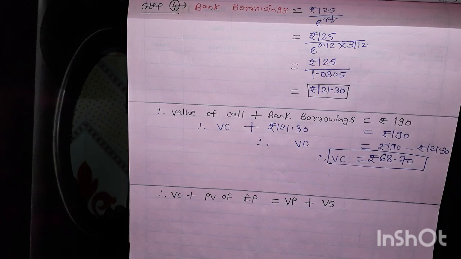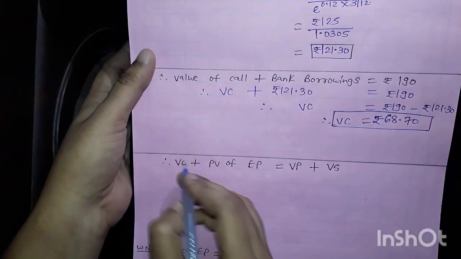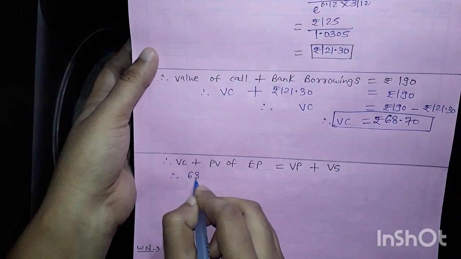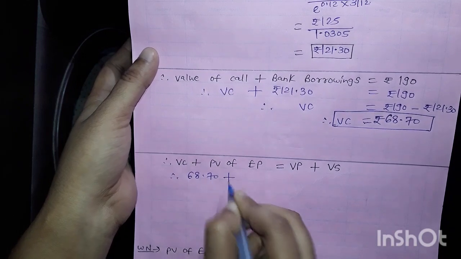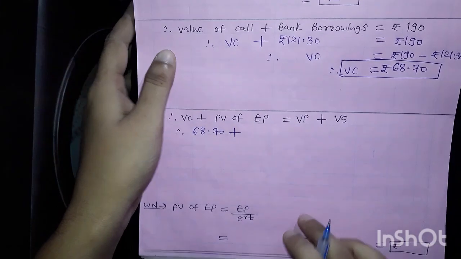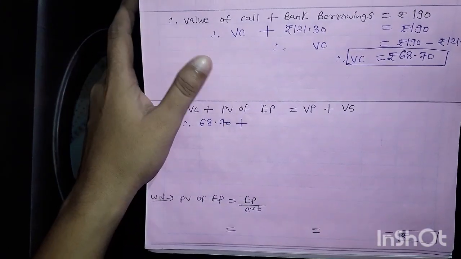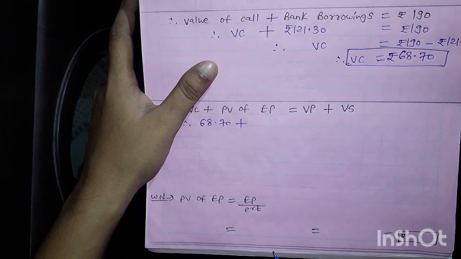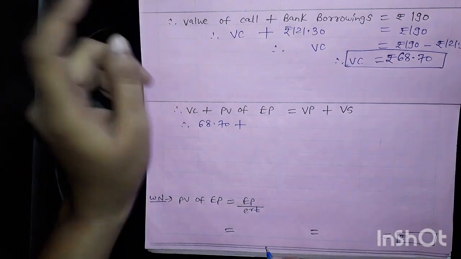Now the put call parity theorem we are going to use, so that we get the value of a put option also. The value of a call option is 68.70, and the present value of exercise price we have to solve again, because the exercise price is different. Exercise price is 350 in case of MN Limited.